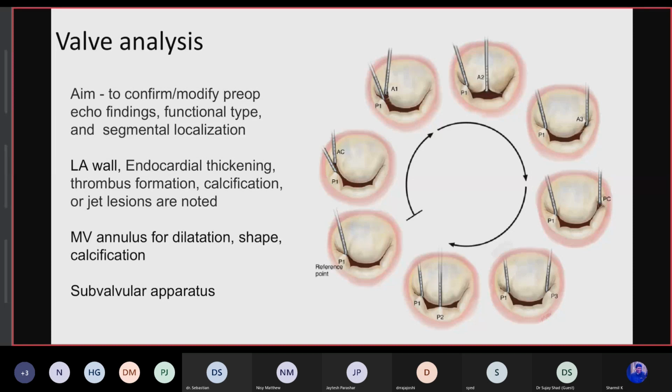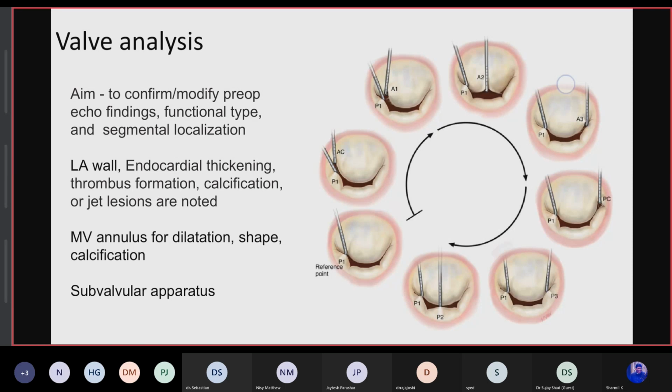The valve analysis starts from P1, which is the reference point. We use the nerve hook for P1, and the other scallops, the other segments of the mitral valve, are checked according to P1. P1 is considered the reference point because it is the least affected segment in mitral valve lesions. If P1 is affected, check for any other segment which is normal, and if there is none, then correct one segment and make it the reference point. So that is valve analysis.